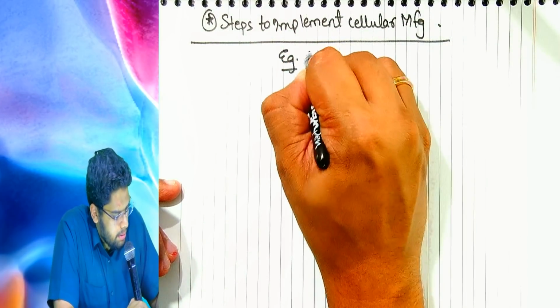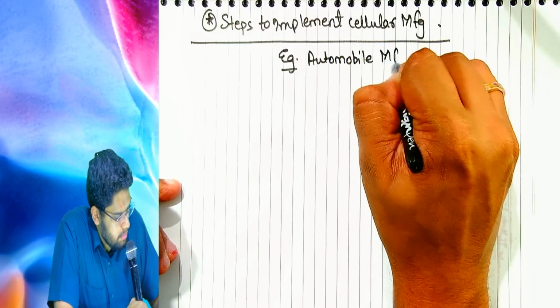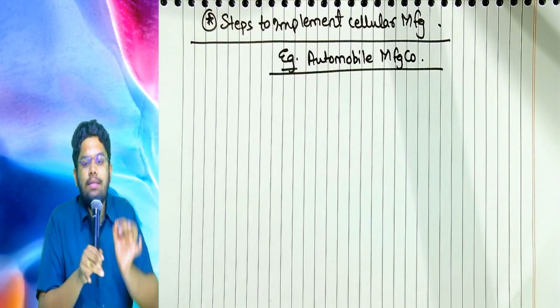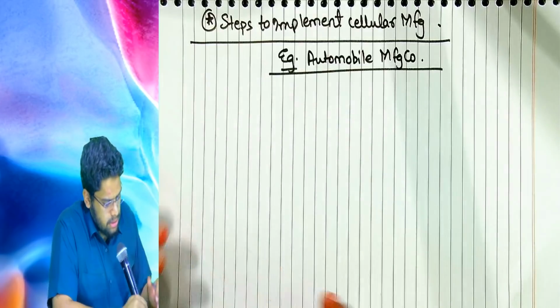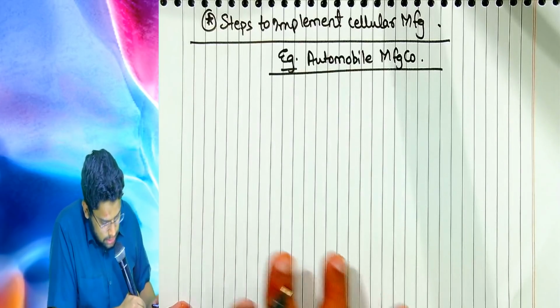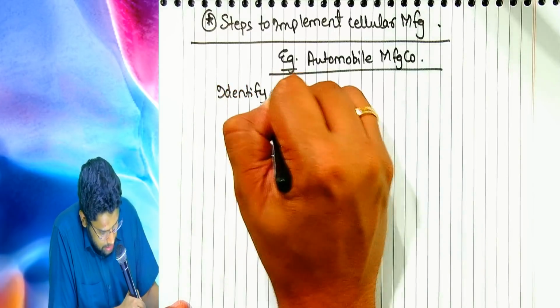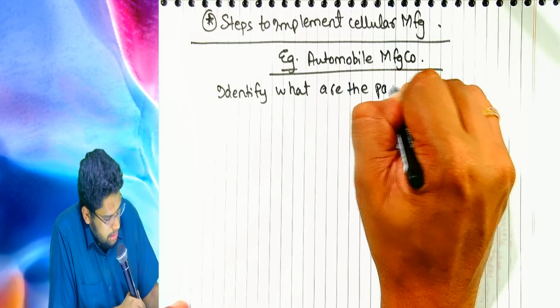Say for example, there is an automobile manufacturing company, and it wants to implement cellular manufacturing. Please listen first. First and foremost, we need to identify what parts are to be produced.